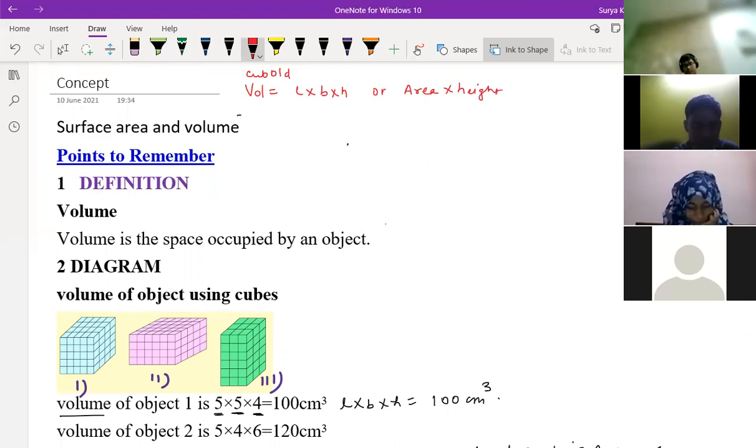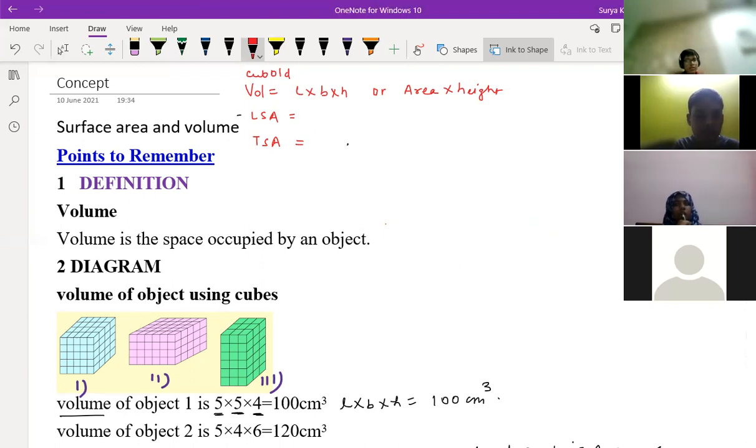What about the LSA, lateral surface area of a cuboid, and the total surface area of a cuboid? What is this? Anyone knows what it is? Lateral surface area? Pulastya knows this, I know, because he was answering me last class also, right, Pulastya? What is the lateral surface area of a cuboid?